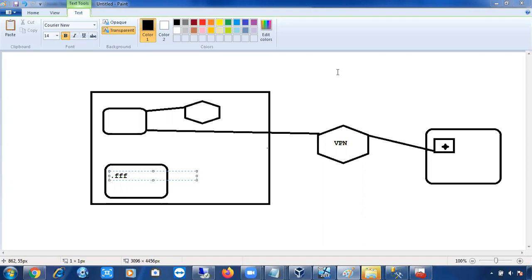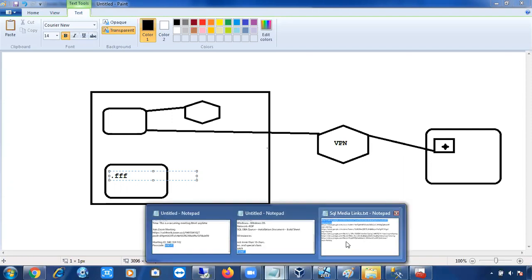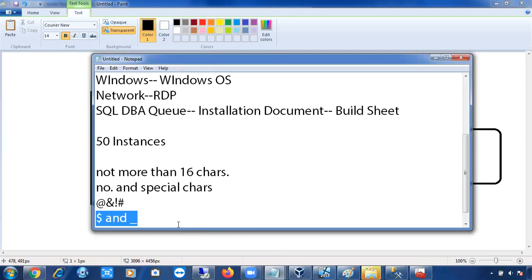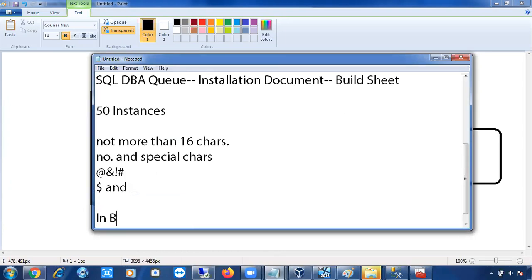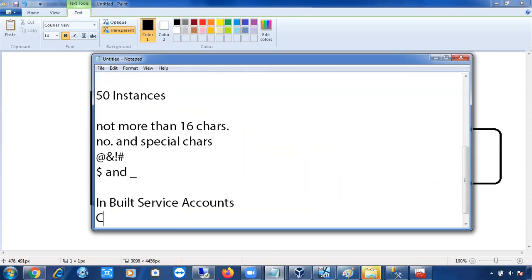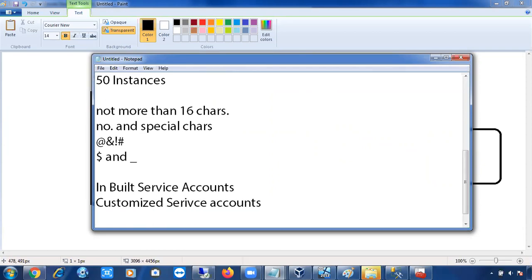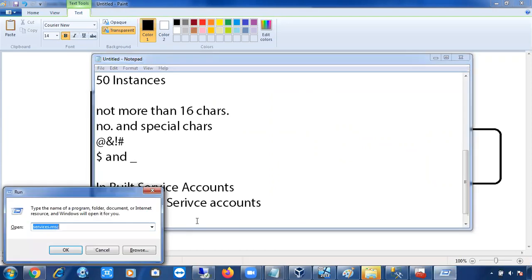So here I'll give you one example. We will have two types of service accounts: built-in or inbuilt service accounts, and customized service accounts. Inbuilt means, I told you, if you install any antivirus, it won't ask you to select the service account. For other software too, it will use inbuilt service accounts. What inbuilt service accounts are there?